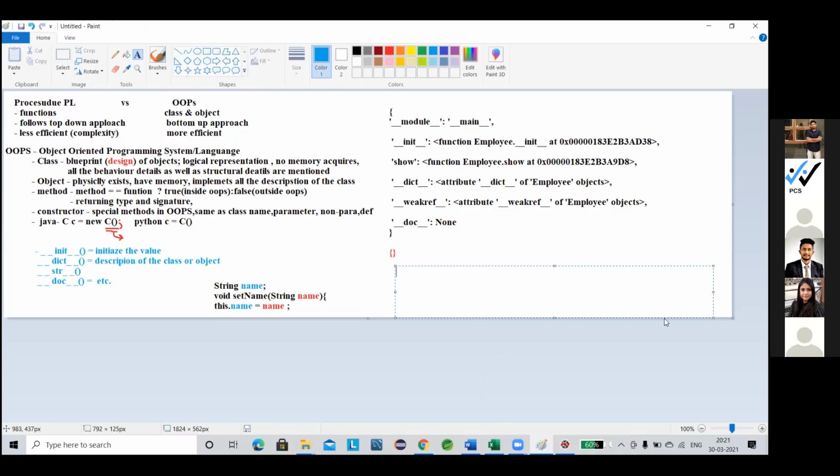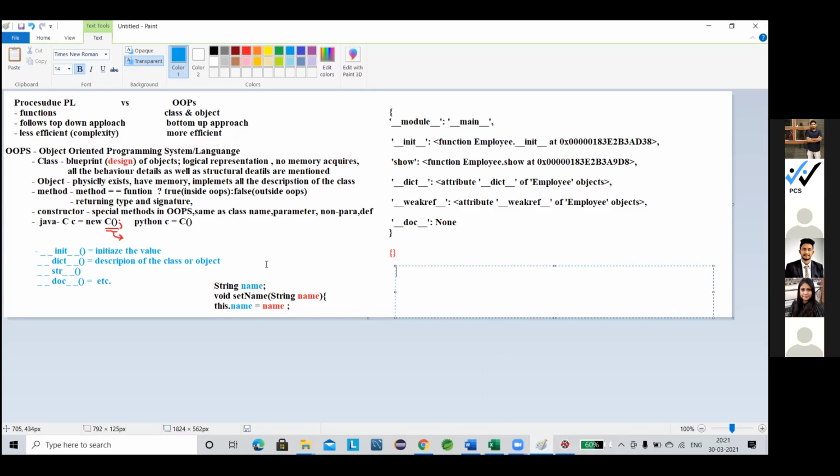In Python, you don't have to declare that. Just simply write self.name = name. This name comes from the object and is passed directly. This name is a member of the class, and this is the self keyword. As I told you, Python is dynamically typed, so you don't have to declare this kind of structure, string name. So directly we can use that format.